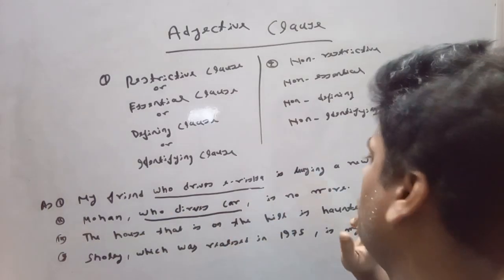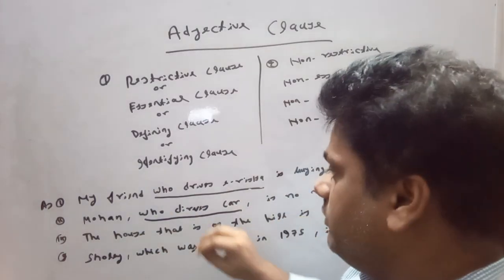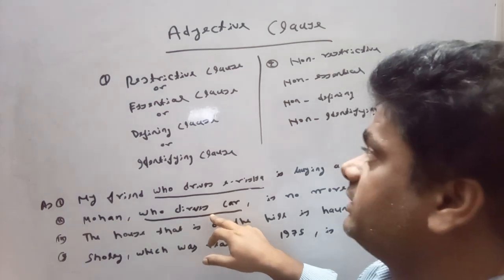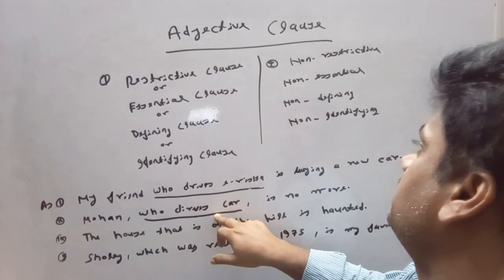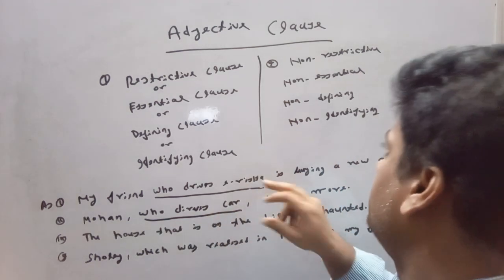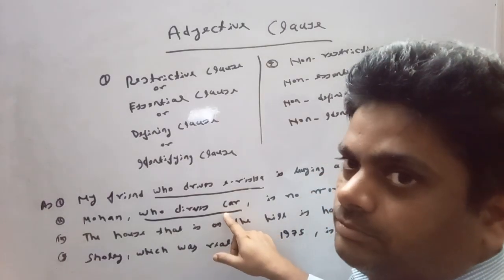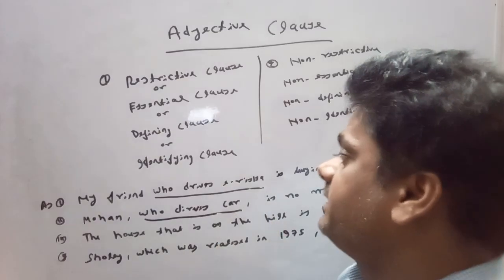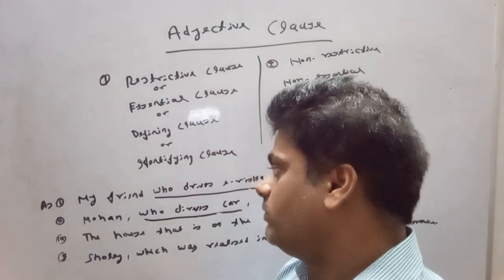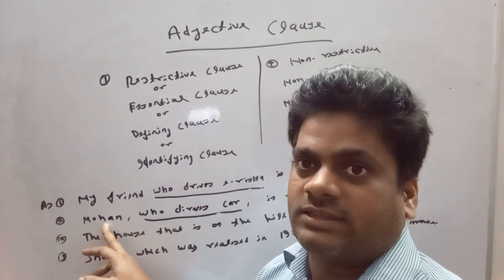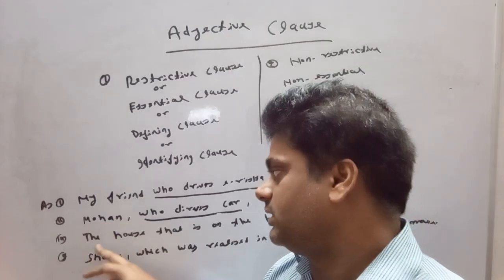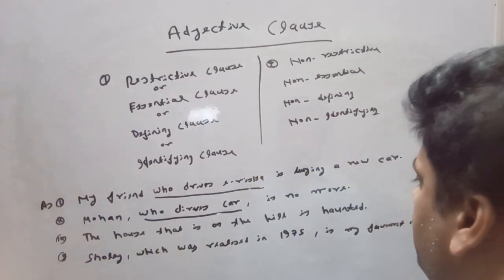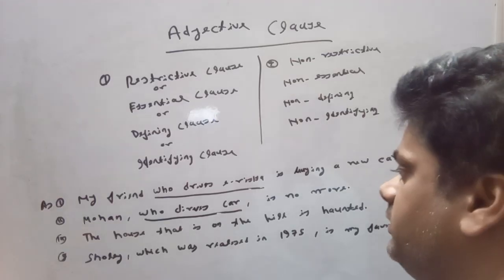Mohan is no more. Here we can remove this adjective clause, and this is a non-defining, non-essential, non-identifying clause, because in the lack of this adjective clause, we can still identify the noun which is present as the subject in the sentence. And the third one: the house that is on the hill is haunted.